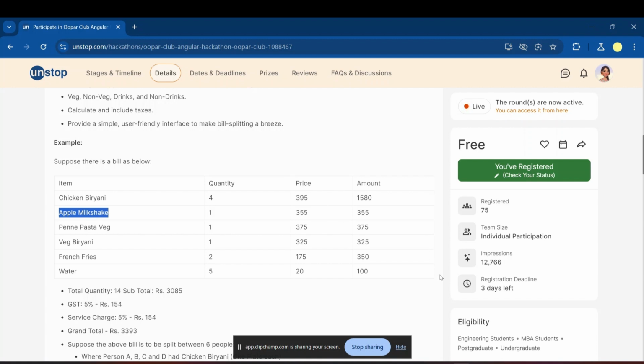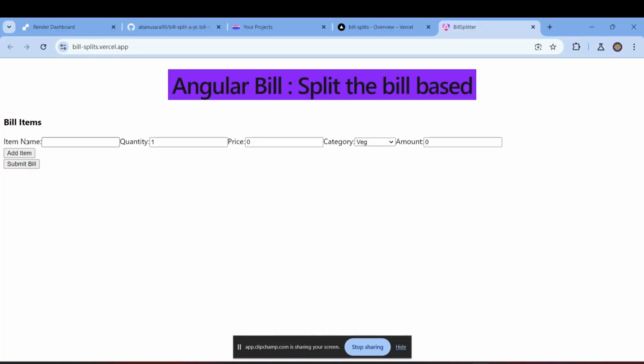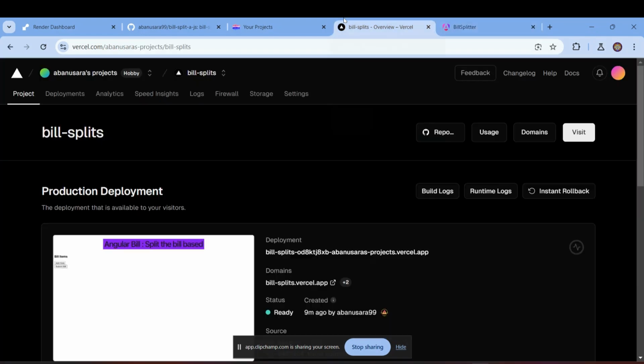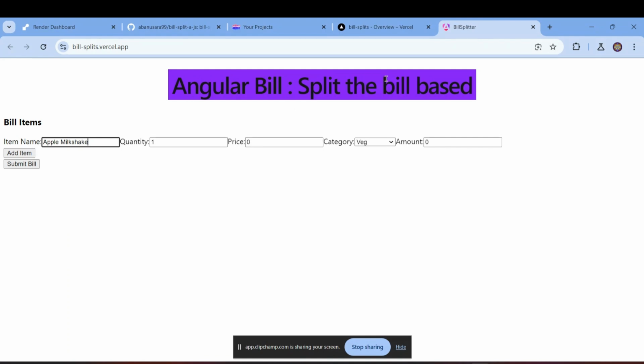In this, they gave the item names like that, and I'm going to add an item name. And the unfortunate thing is the CSS, the background design style, is not working in Vercel. Without the background it's running properly here, but only this background of this color is working. I don't know why, but I will change some settings as soon as possible.